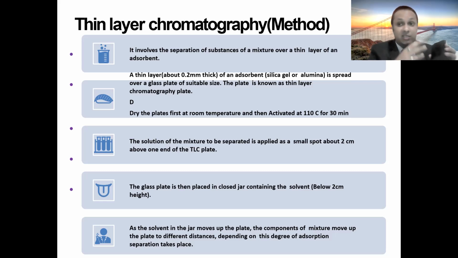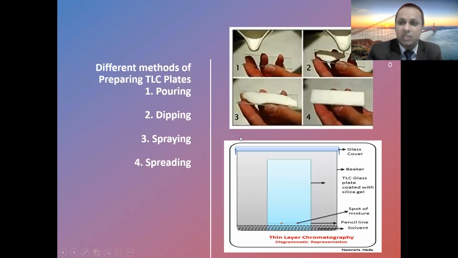If it has higher affinity for the stationary phase, it will travel less distance. And if it has higher affinity for the mobile phase, it will cover more distance. So the degree of adsorption is the reason separation takes place. And then we have to evaluate the chromatogram.